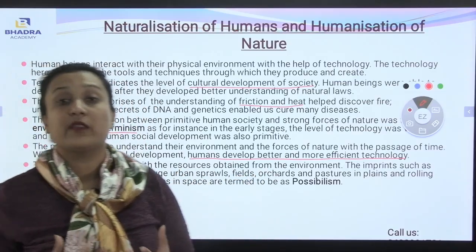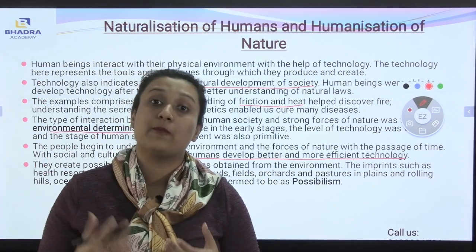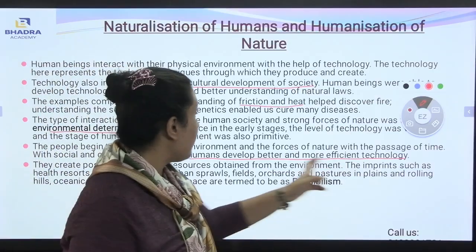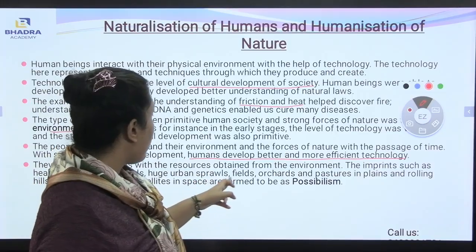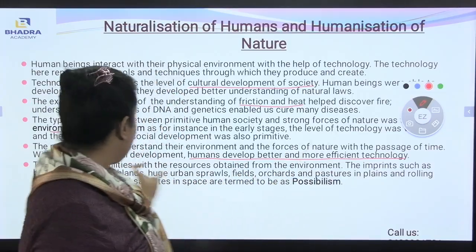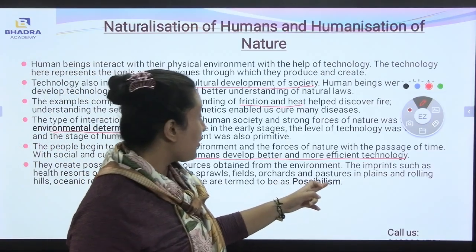Now, whatever resources are being obtained from the environment can be harnessed with the help of technology itself. The imprints such as health resorts on highlands, huge urban sprawls, fields, orchards and pastures in plains and rolling hills, oceanic routes and satellites in space are termed as possibilism.